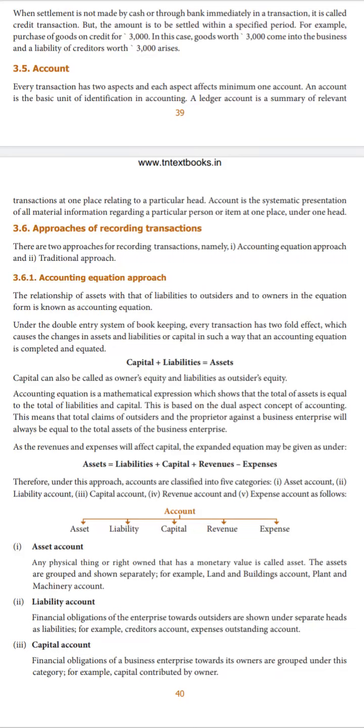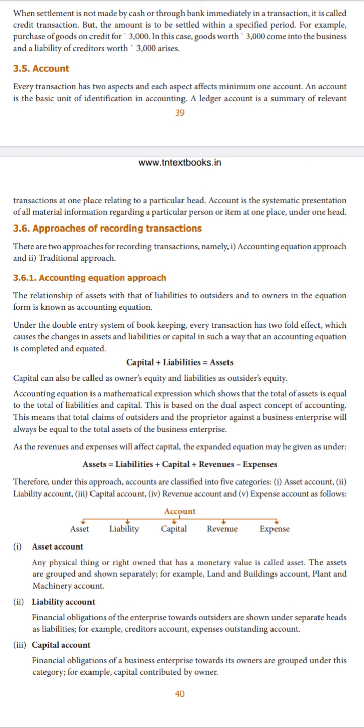Account. So here, as we saw, there are three kinds of transactions, that is cash, bank and credit transactions, and each transaction will have two aspects, and each aspect will have a minimum of one account, that is either the receiving aspect or the giving aspect. Both the aspects will have a minimum of one account. And we call the ledger an account because it is the place where the summary of all the transactions is written in one place.